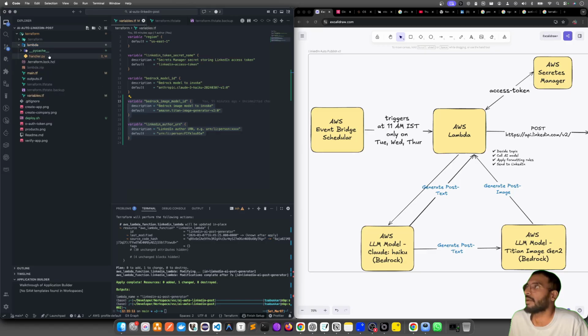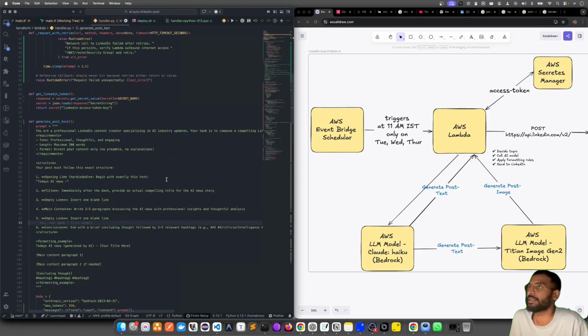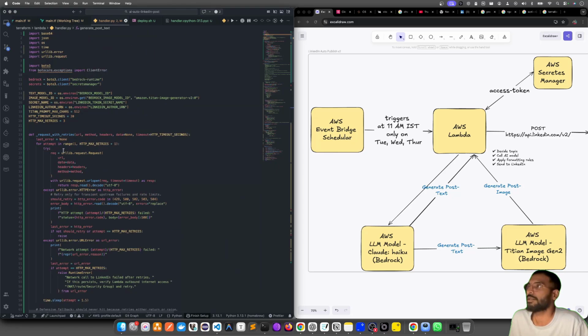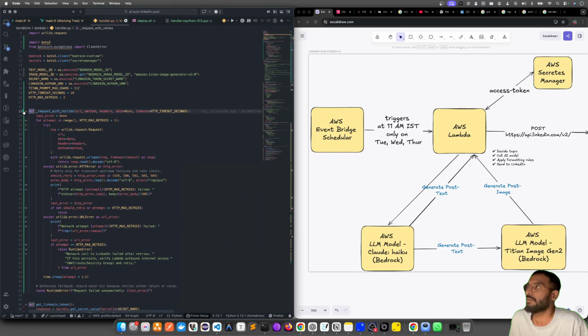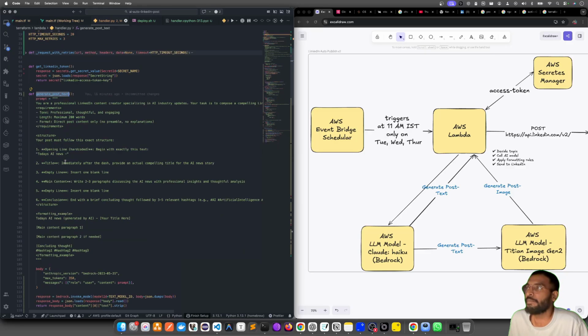Going back to the Lambda, the code is interesting now. So the first is, I'll skip this part for now. Okay, the generate post text.